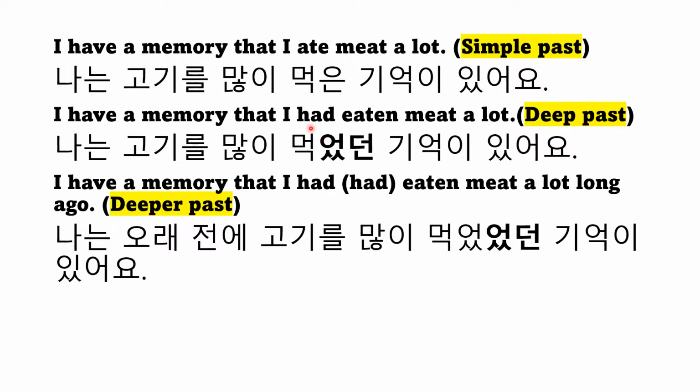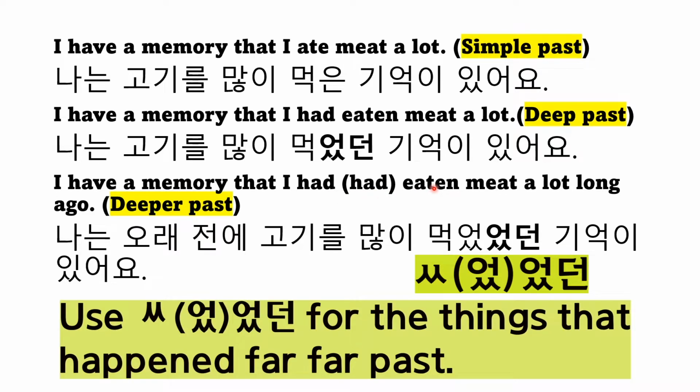I call these past perfect sentences deep past for the convenience of explaining 던. I have a memory that I had had eaten meat a lot a long time ago. This cannot be possible in English grammar, but I add one more "had" here to indicate that this eating happened in the far, far past.